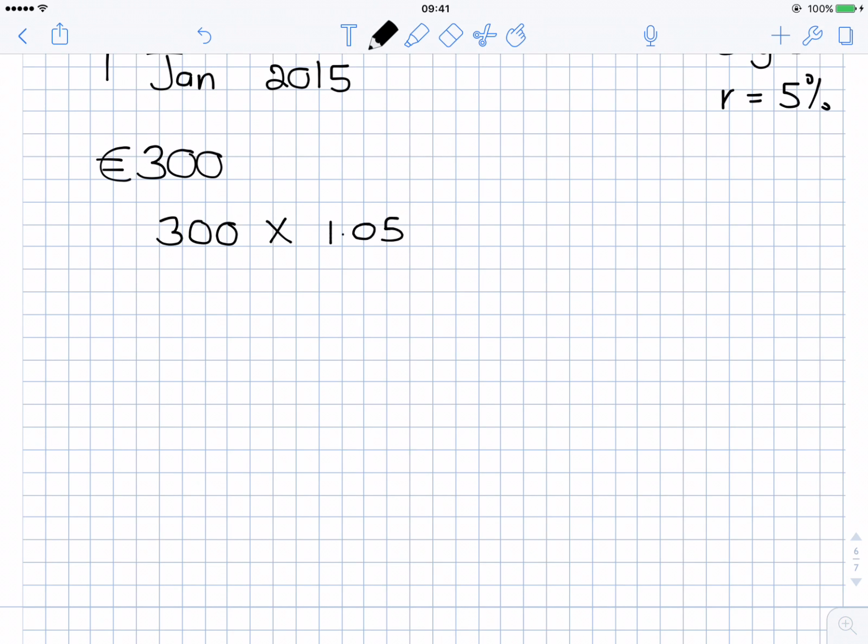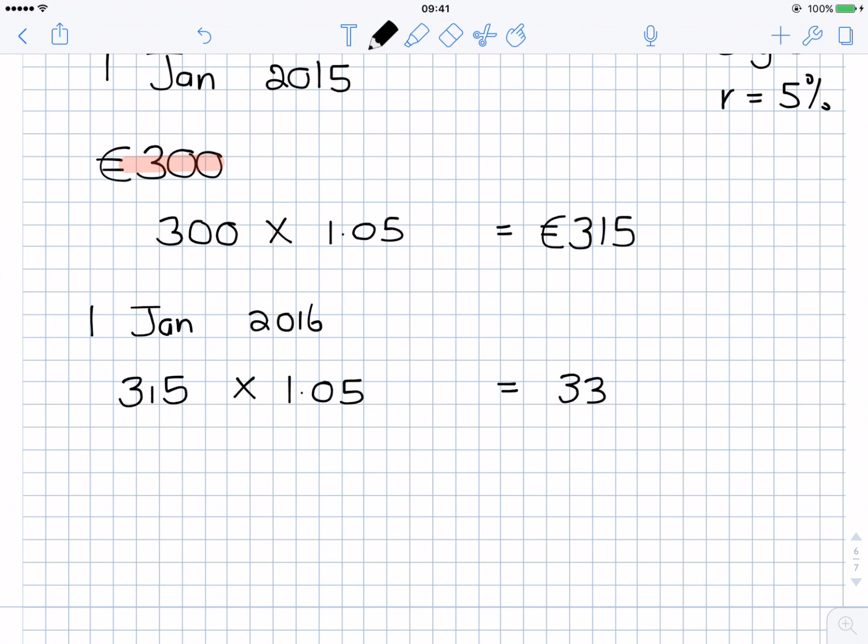So that's how much money I will have in December of the first year, and that would be €315. But now I'm starting year 2, 1st of January 2016. I'm not starting with 300 anymore, I'm starting now with 315, and I want to multiply that by 1.05 because I'm still getting 5% interest, and that's going to come back as €330.75. So that's how much money I'll have at the end of the second year.